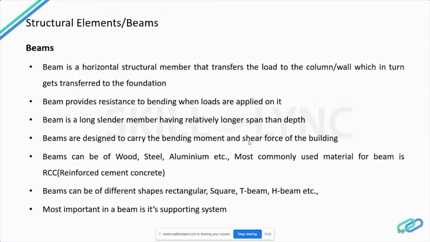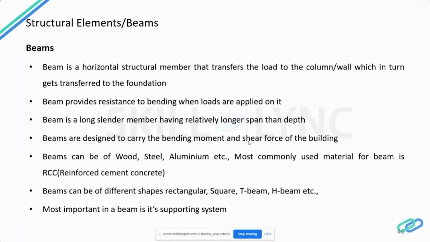Nominally we have to provide 4 bars at the 4 corners of a column, and the minimum diameter is 12 mm. As per the loading, how much the column has to withstand is identified by column design. This is where civil engineers usually use tools like AutoCAD, STAAD Pro, or ETABS to understand the load and design the components, right?